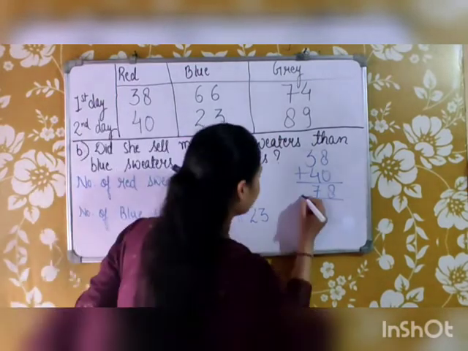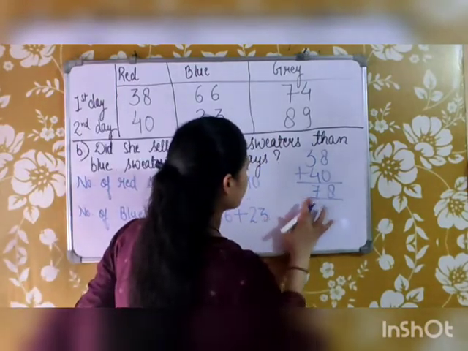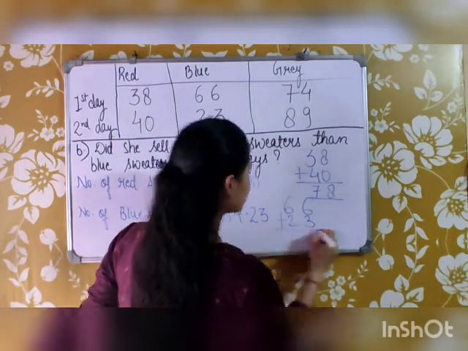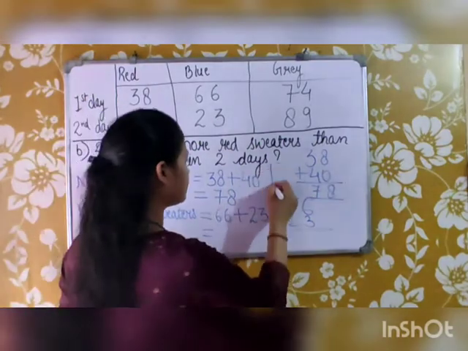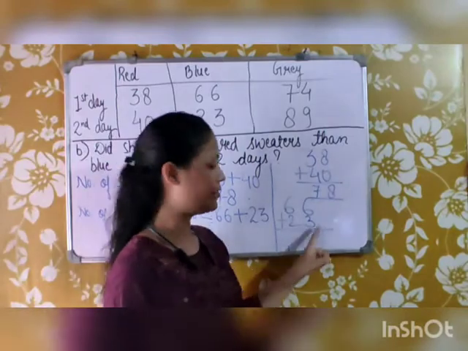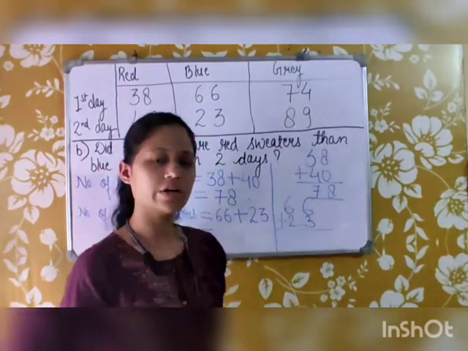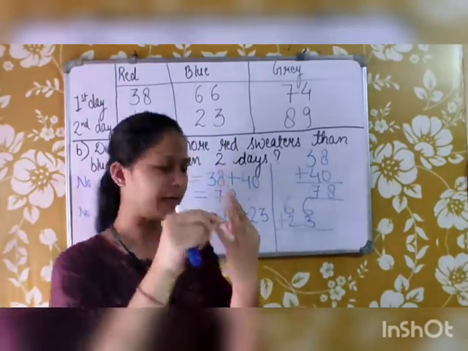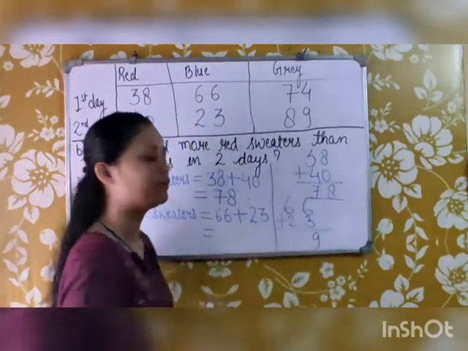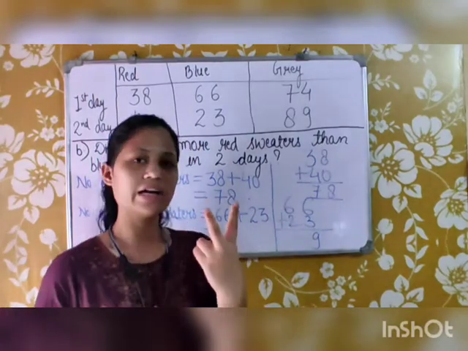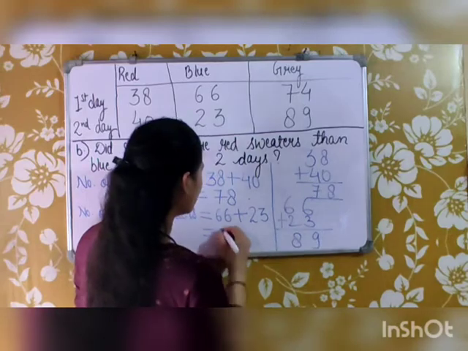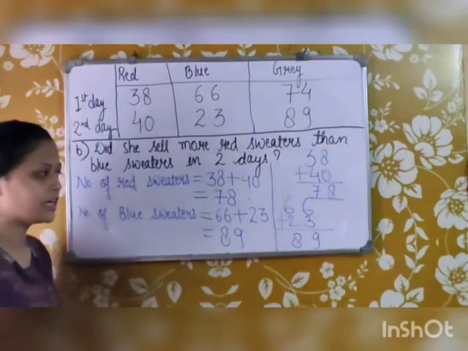So, let's do it here. 66 plus 23. This is our rough work. 6 is already here, we have to add 3 in it. 7, 8 and 9. So, 6 plus 3 is your 9. And 6 plus 2: we have to add 2 and 6. 6 is already here, 7 and 8. So, 6 plus 2 is your 8. So, the number of blue sweaters that were sold in 2 days were 89.